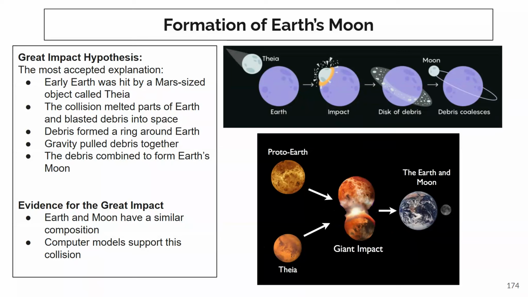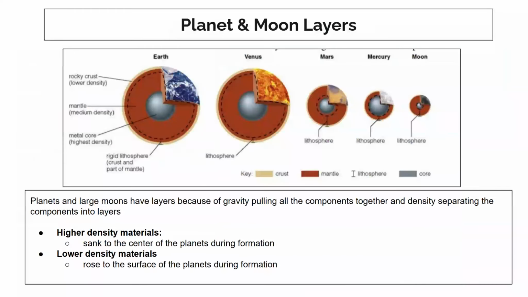And we theorized that there was a Mars-sized object that was kind of in the same orbit as ours, so they were kind of moving around in the same area. That's why we collided with them. And how do we know? What's the evidence? Well, first, the Earth and Moon actually have very similar composition. They're made up of similar basalts, or similar types of rocks, and computer models also support this collision.